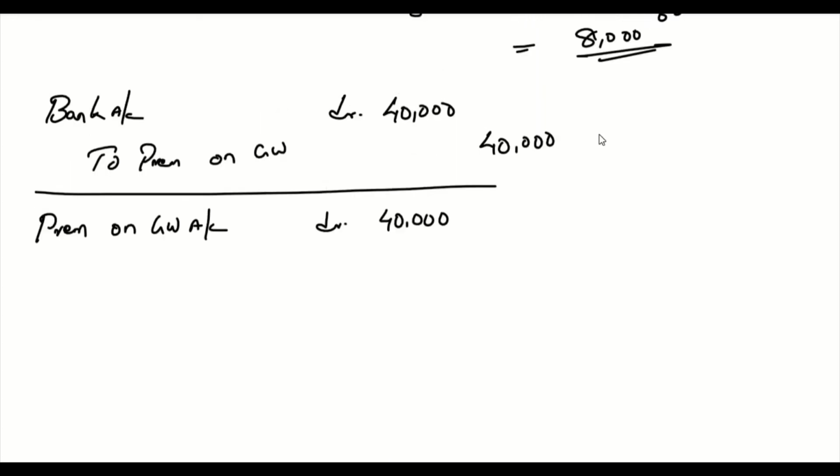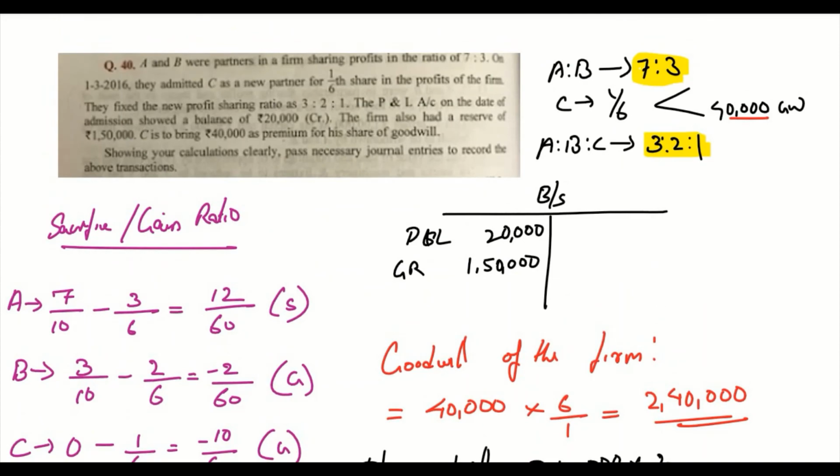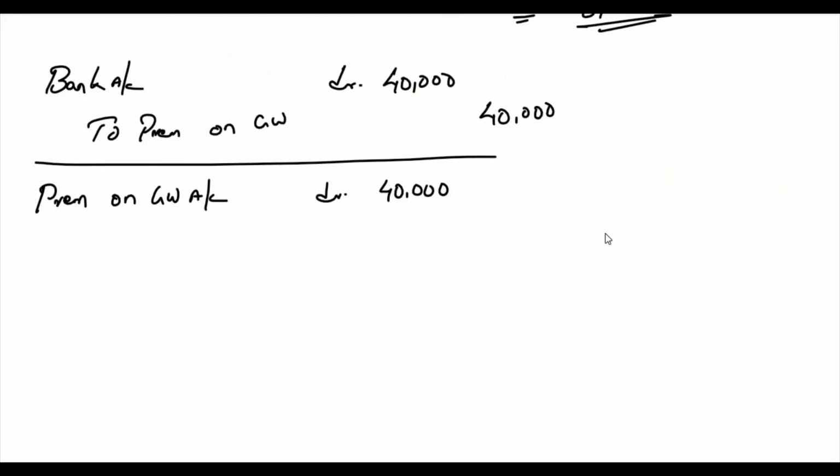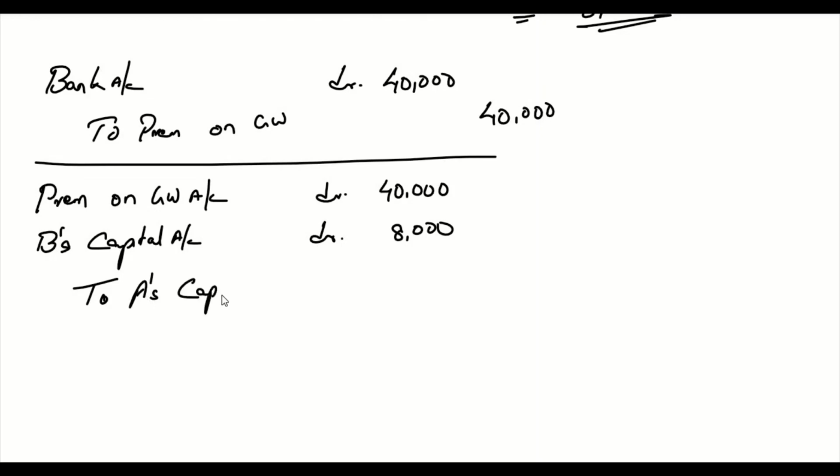Here C is not the only one who should bring goodwill. C is bringing goodwill, and along with C, B also has to bring 8,000 as goodwill. Since he is not bringing it in cash, we are going to debit his capital account. So B's capital account debit 8,000. Everything will go to the sacrificing partner, in this case A's capital account, 48,000.